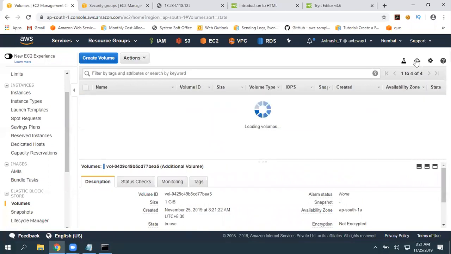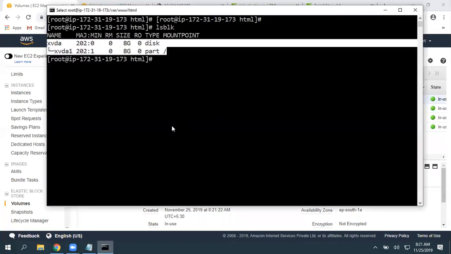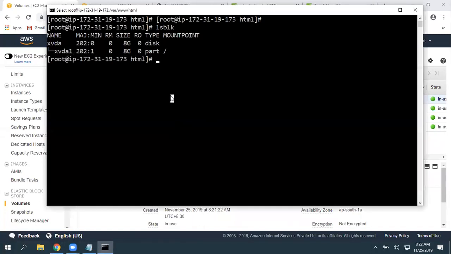That means it is associated successfully. So in Windows, what we did, we made it online, then we initialized it and wrote a file system like FAT, NTFS or ReFS, then we allocated a drive letter. So in Windows, we are mounting it to a drive letter. But in Linux, we are going to mount it to a directory, a folder. In the Linux operating system, everything is going to be treated as a file or directory. Whatever NIC card you are associating, it is going to be treated as a file only.